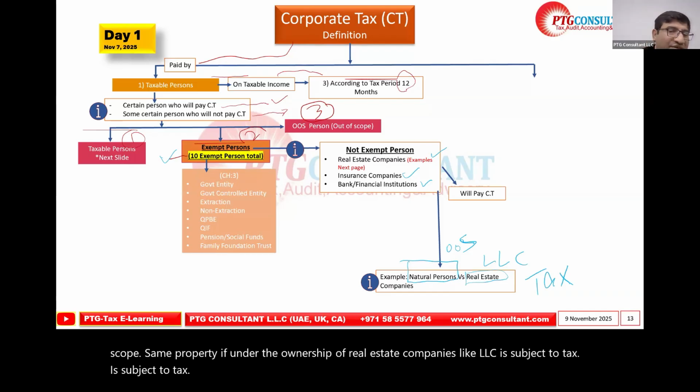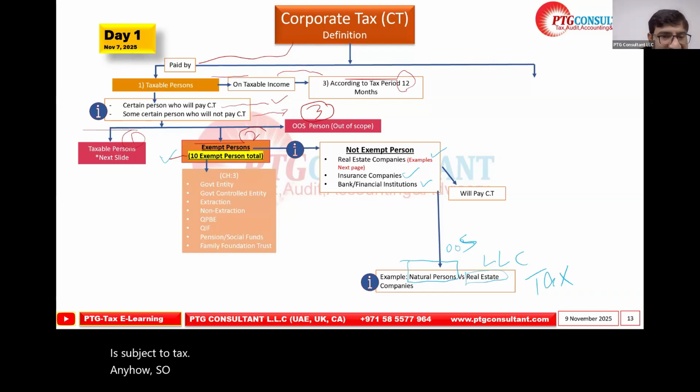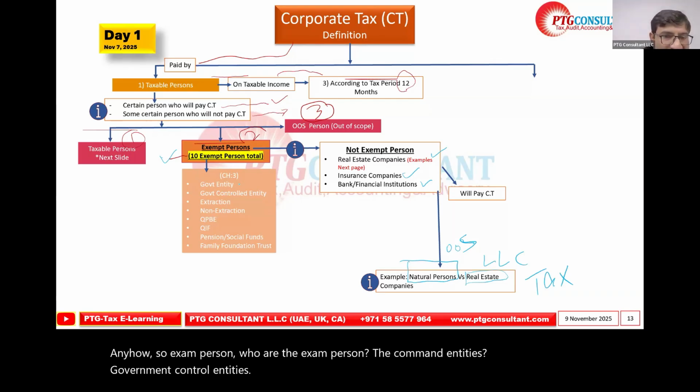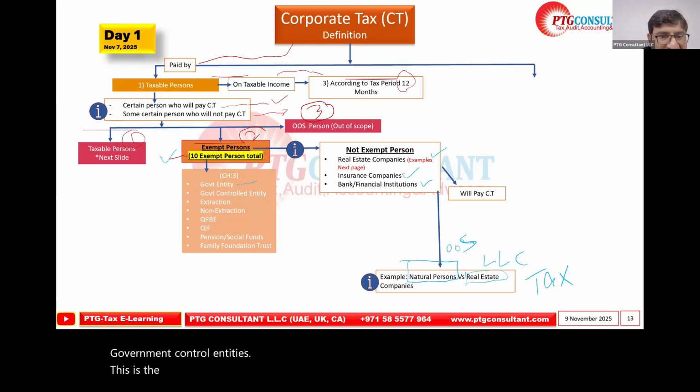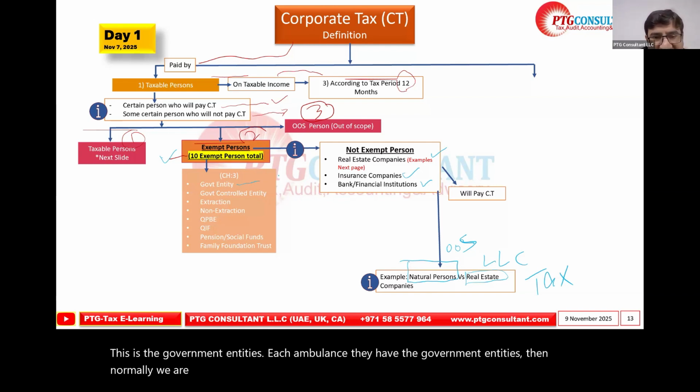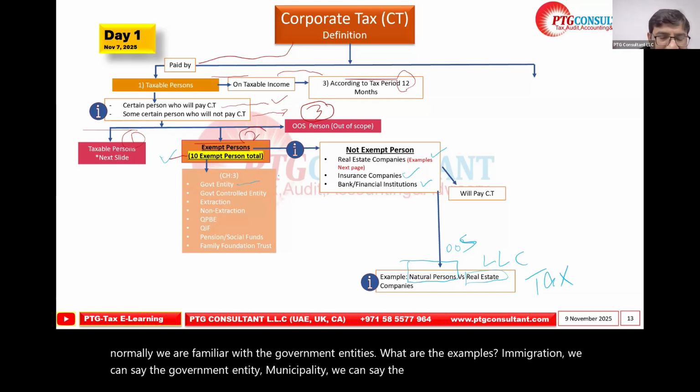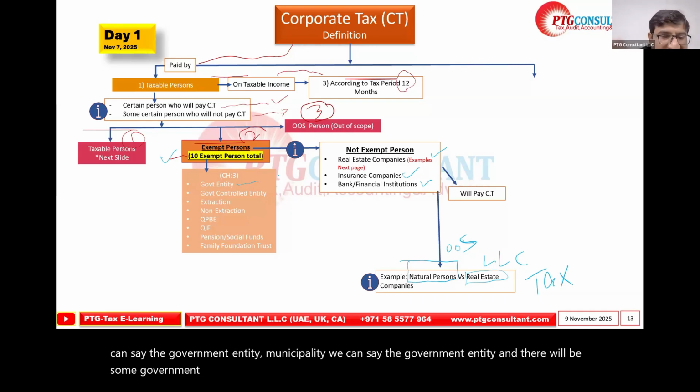So, the exempt persons: who are they? The government entities and government controlled entities. Each emirate has government entities. Normally we are familiar with government entities. What are the examples? Immigration, we can say is a government entity. Municipality, we can say is a government entity. And there will be some government controlled entities. Some entities are doing business, but the ownership and control belong to the government.